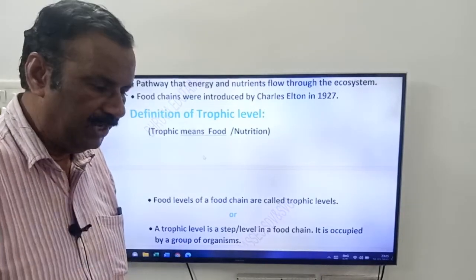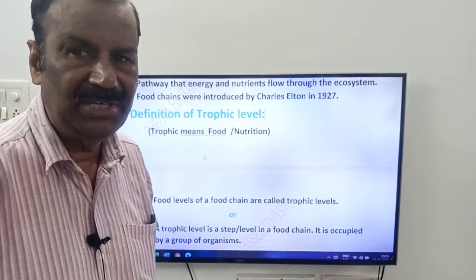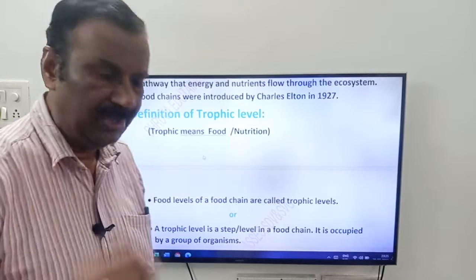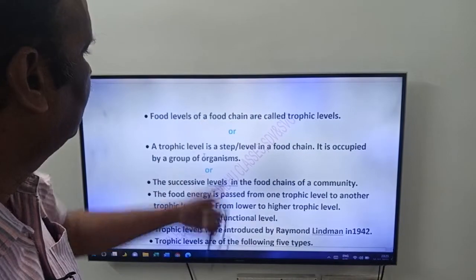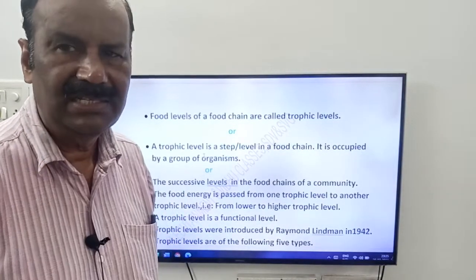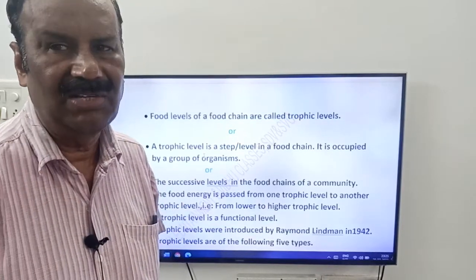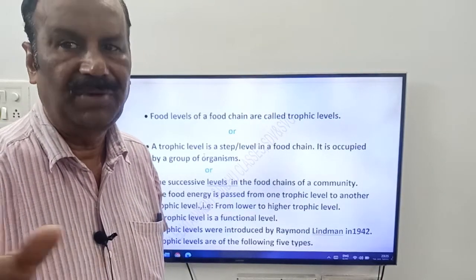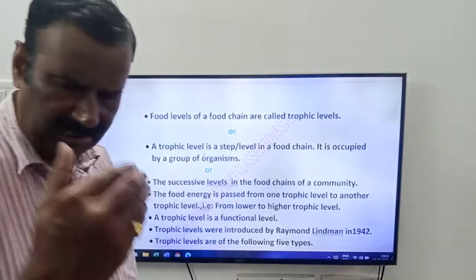First, you know what is trophic level. Friends, trophic means food or nutrition. Trophology is the study of nutrition. So trophic means food or nutrition. What is trophic level, friends? Food levels of a food chain are called trophic levels. A food chain has some steps, some levels. Each level is called what, friends? Trophic level. Generally, a food chain has 3 to 5 trophic levels, 3 to 5 food steps. Each step is called a trophic level.